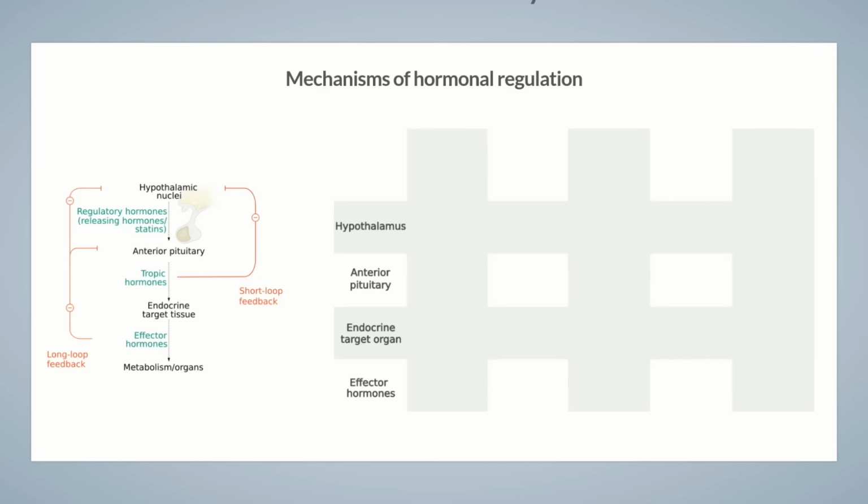Let's first take an in-depth look at the hypothalamic-pituitary-thyroid axis. This axis is also called the thyrotropic axis and is derived from the Greek word thyroidea, meaning thyroid gland. The hypothalamic-pituitary-thyroid axis plays an important role in regulating metabolism and growth. To achieve this, thyrotropin-releasing hormone, in short, TRH, is secreted by the hypothalamus. It leads to the release of TSH, thyroid-stimulating hormone, in the pituitary gland, which acts directly on the thyroid gland, resulting in the secretion of the thyroid hormones T3 and T4.